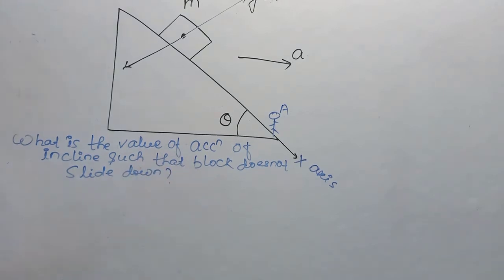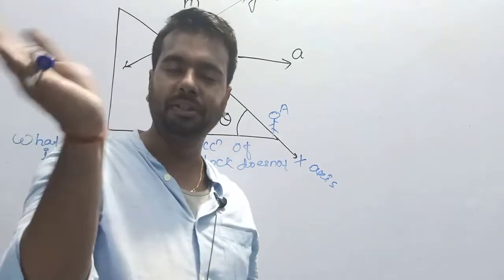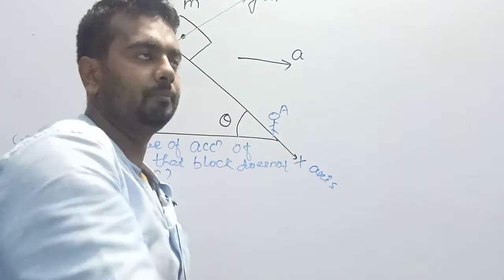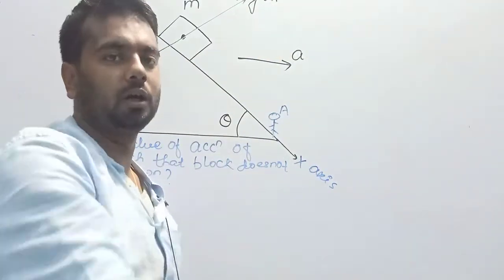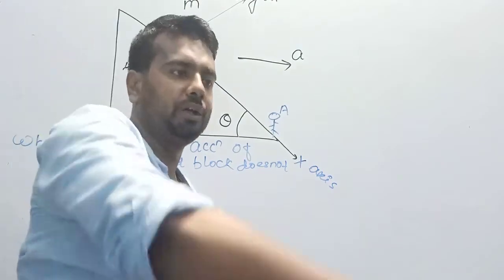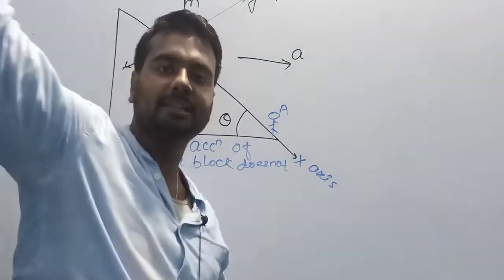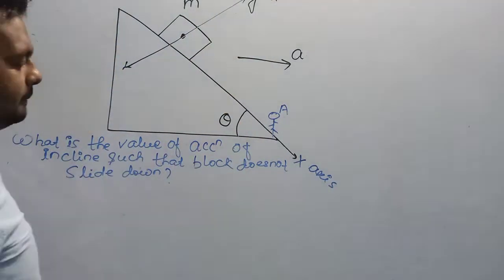In daily life also we do some magic. We keep some object in our hand, and if we rotate it with very high velocity, this object will not fall down. Look here, this marker is not falling down. The same concept is applied here.